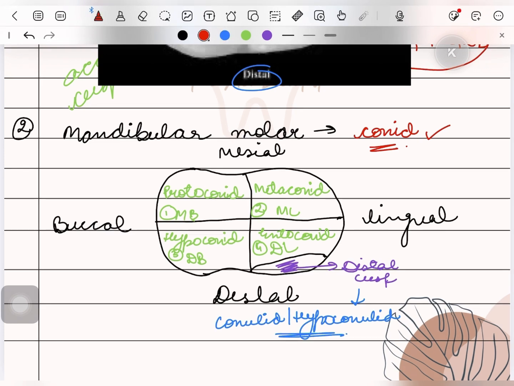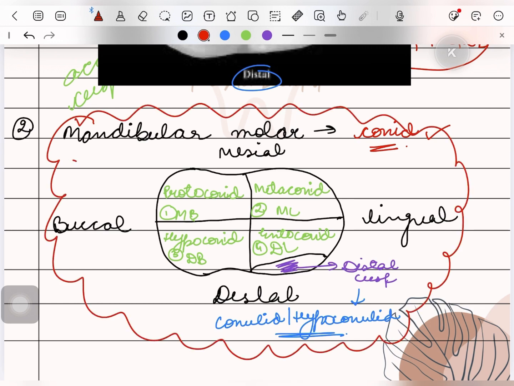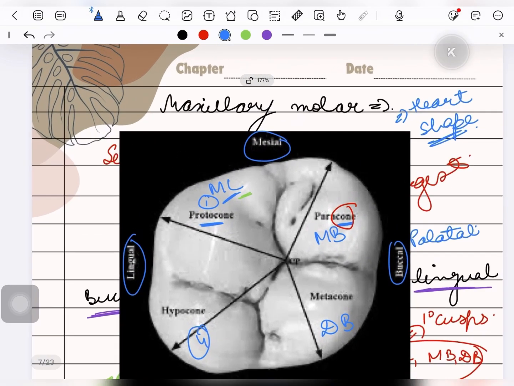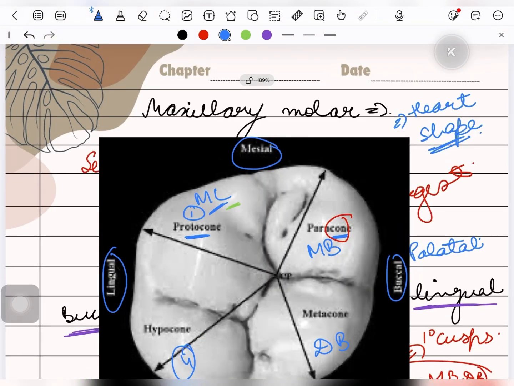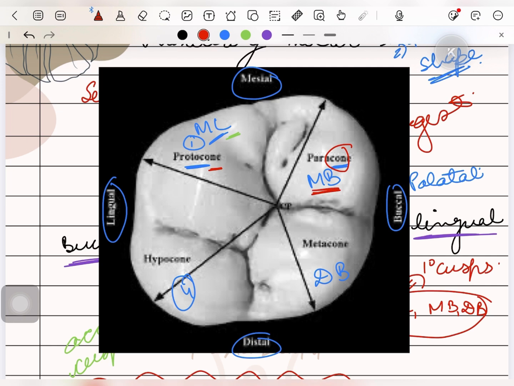Mandibular molar and its cusps are very important from the NEET MDS point of view. So mark this as a very important question and try to remember it. In case of permanent maxillary first molar, the largest cusp and the cusp which develops first is the mesiolingual cusp, and it is called protocone. Second cusp is the mesiobuccal cusp, called paracone. Distobuccal cusp is known as metacone and distolingual cusp is known as hypocone.